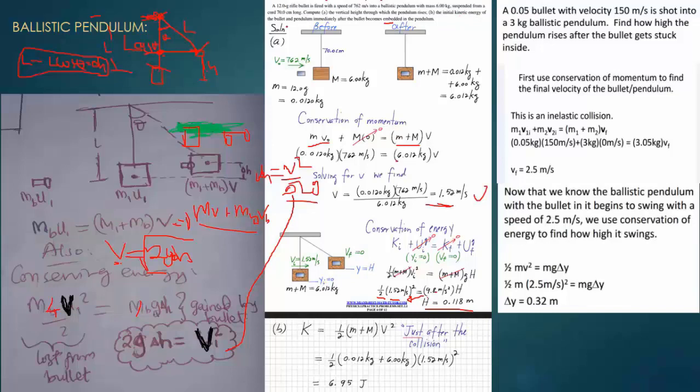The initial kinetic energy of the bullet and pendulum immediately after the bullet becomes embedded in the pendulum. You know that they move together, because immediately after collision they gain a velocity of 1.52. They are together now, so they move together, which means in the formula we use the total mass. So finally that is it. Another example is here; it's exactly the same way. You can try it on your own.